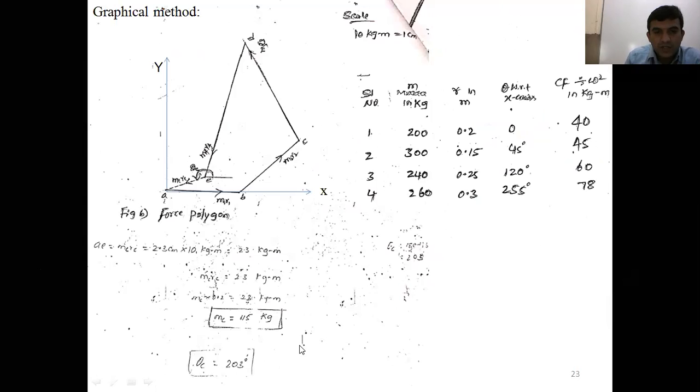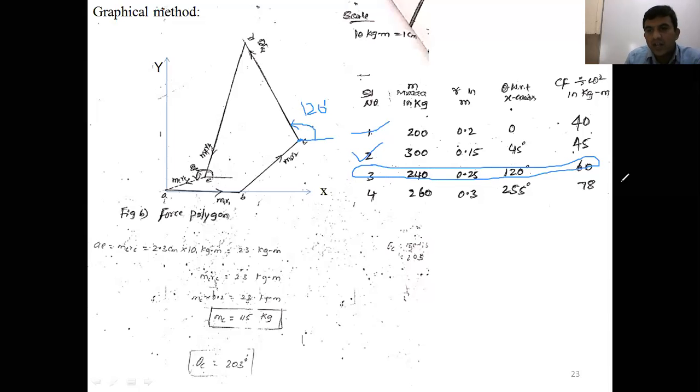Now once you get point C, the first mass is over, the second is over, what is the next one? The third mass. For the third mass, what is the orientation with respect to the x-axis? 120 degree. With respect to the horizontal line, measure 120 degree through the protractor and draw a 120 degree line.